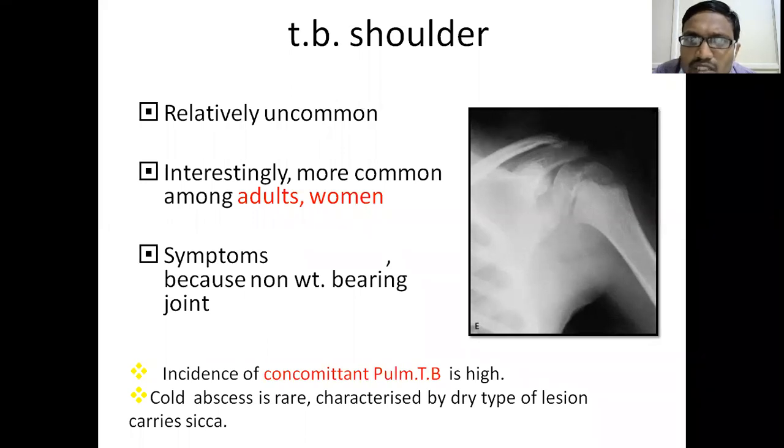Since there are another 5 minutes, I'll be talking about a few features of tubercular shoulder. Tuberculosis of the shoulder, I have previously told, is very rare, with less involvement than the knee joint. But here there will be the dry type of tuberculosis, also called caries sicca. Here we don't find the abscess form, we find the dry form of tuberculosis. This also has good response to ATT. Surgeries are rarely indicated in tuberculosis of the shoulder.